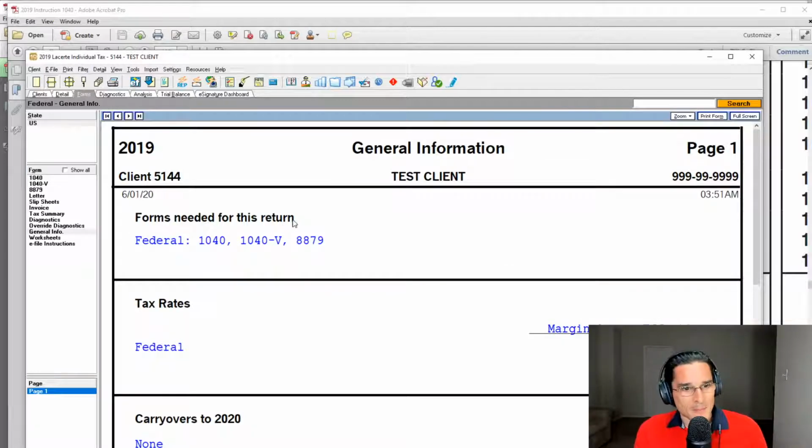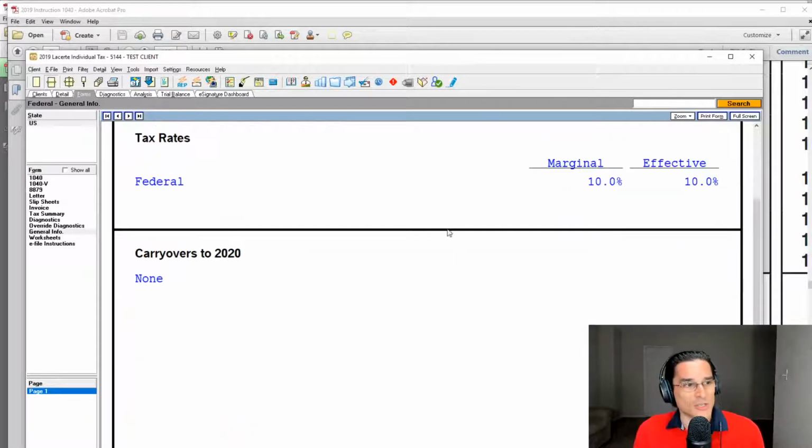So if we look at the tax rate section here, you'll see that the marginal rate is 10%, and the effective rate is also 10%. All of that makes sense. The reason they're the same is because there's only one marginal tax bracket at play here, the 10% bracket. So we'd expect marginal and effective to be the same.